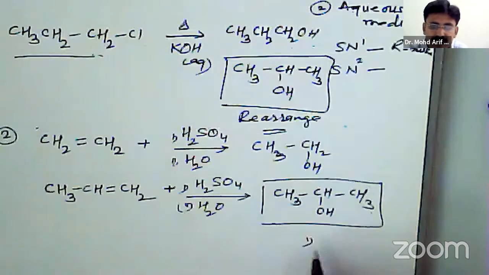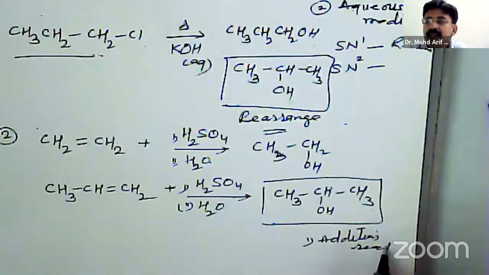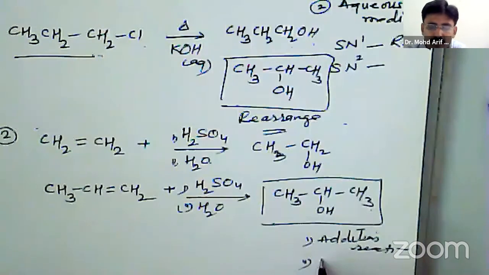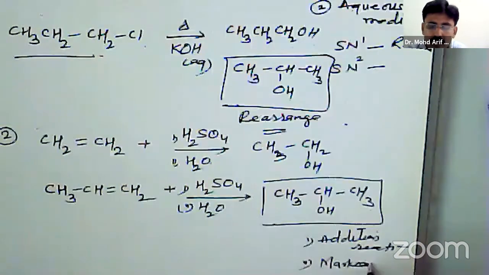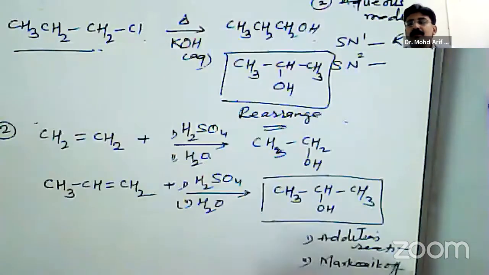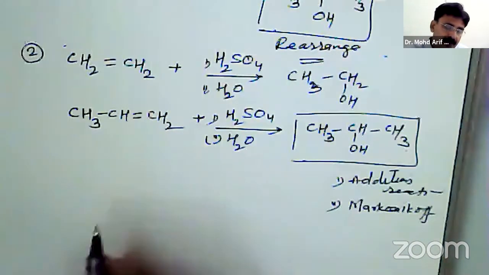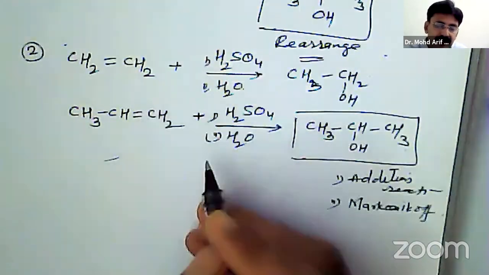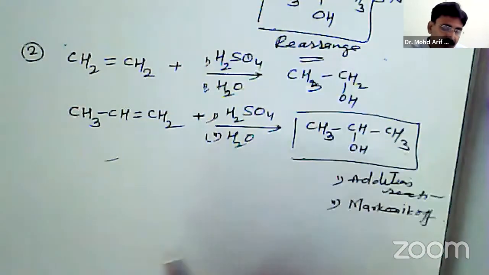It is an addition reaction, and addition takes place according to Markovnikov rule. So for unsymmetrical alkenes, you will get the Markovnikov addition product.